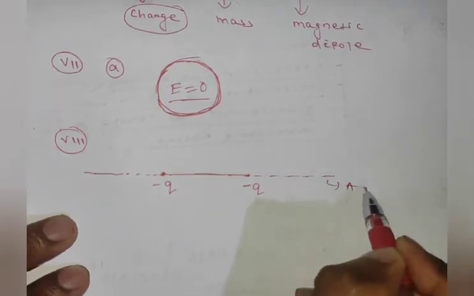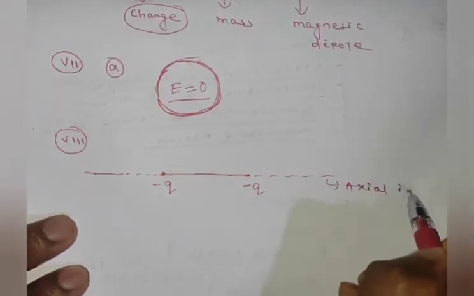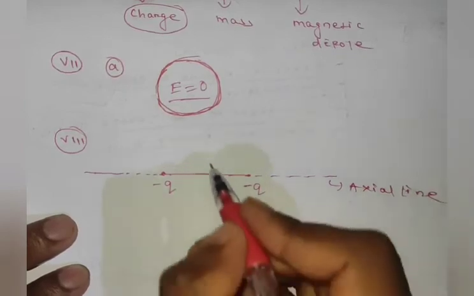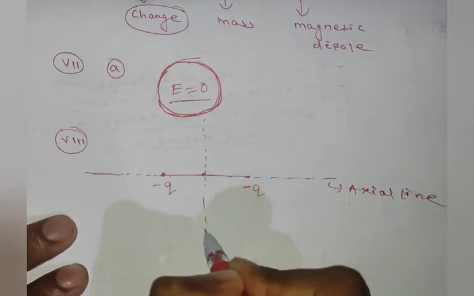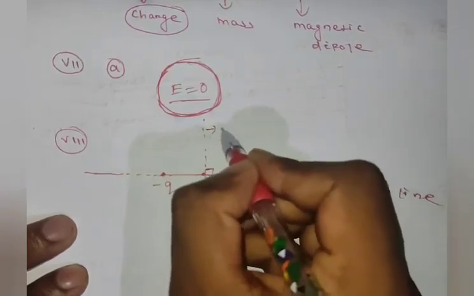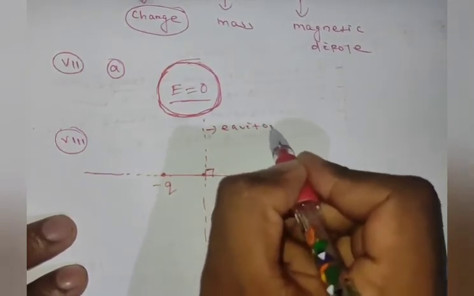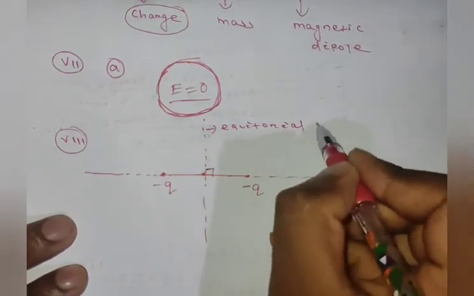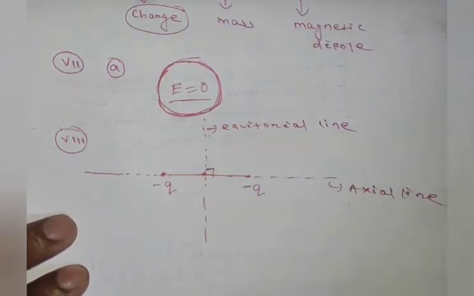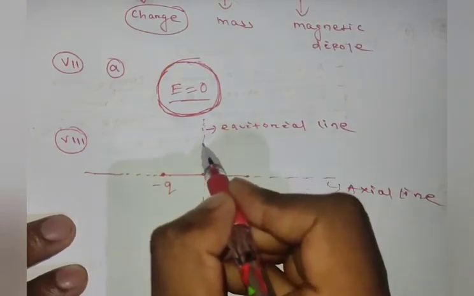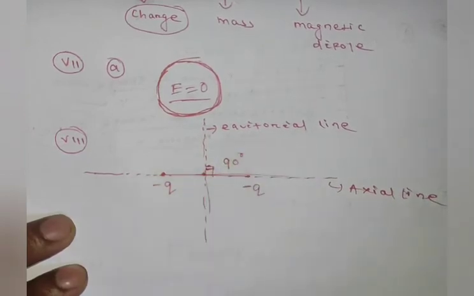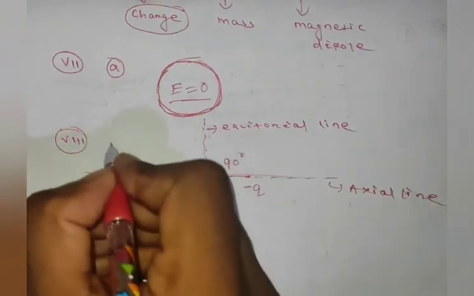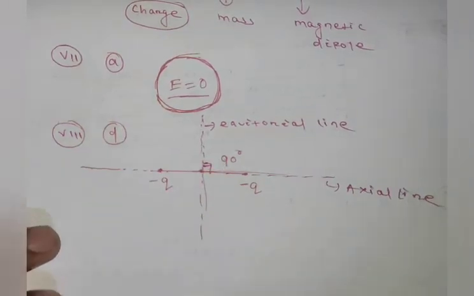This is called the axial line. And the line which passes through the center of the dipole and is perpendicular to the axial line is called the equatorial line. The question was asking the angle between this equatorial line and axial line. This is 90 degrees. So option D will be correct.